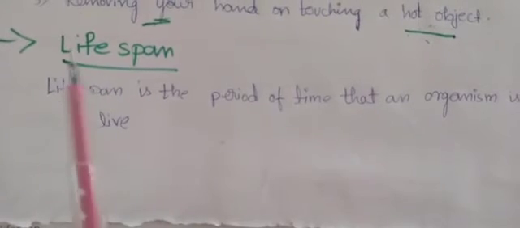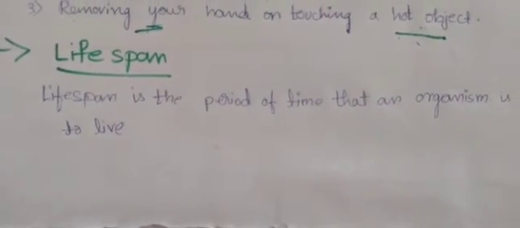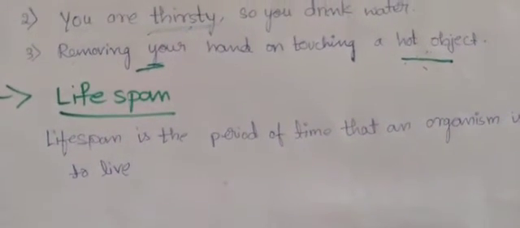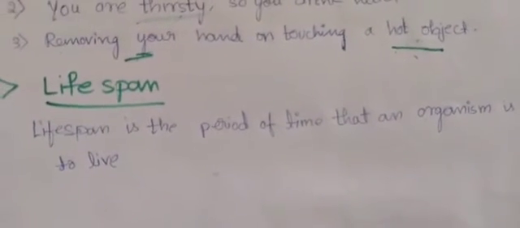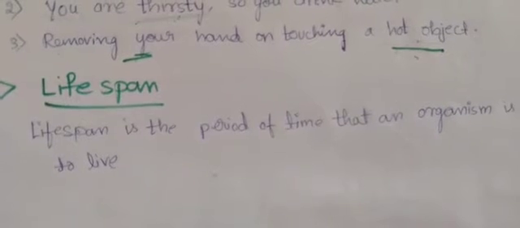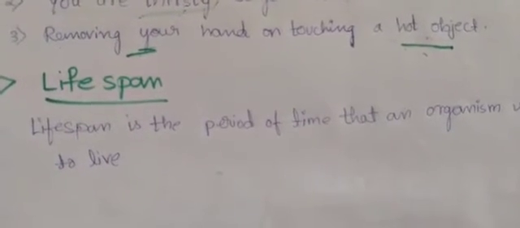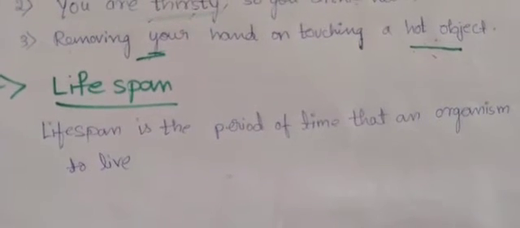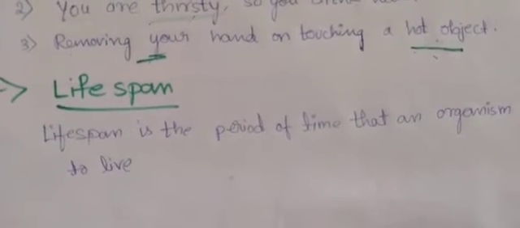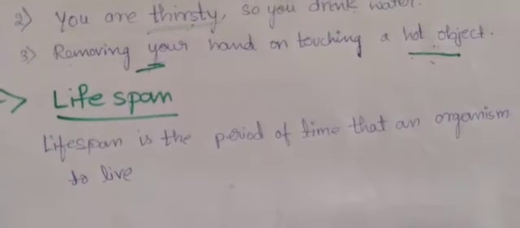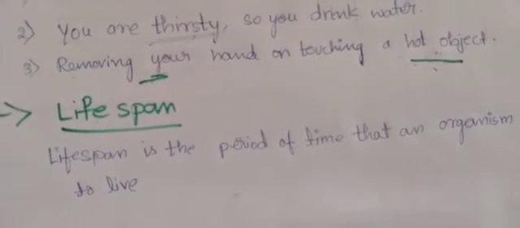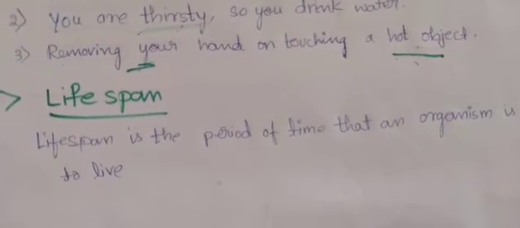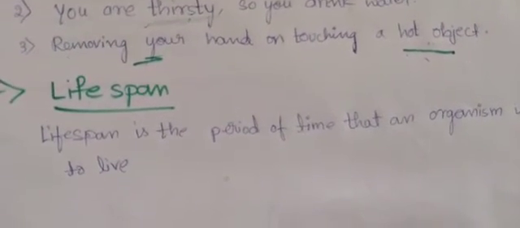So that is called as lifespan. So different organisms have different lifespans. For example, like some bacteria and some insects like cockroaches or some small insects have only a couple of hours to live. So not cockroach, some other like house flies and all. So they have only a couple of hours to live, and in this time they need to perform all their activities like respiration, reproduction, nutrition and all.